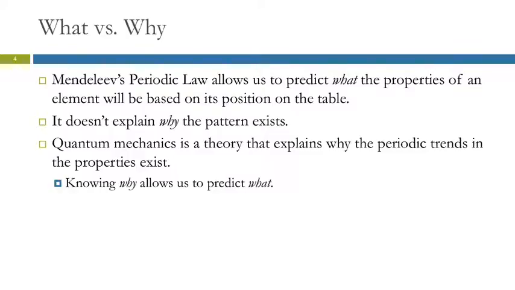So the periodic law is a useful thing. It predicts what happens. That's what laws do, but it doesn't explain why. Why do these properties recur periodically? And that's what we're going to see with quantum mechanics. It's a theory, and it explains the why.